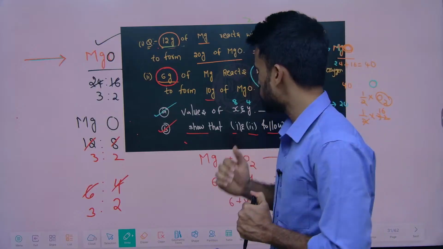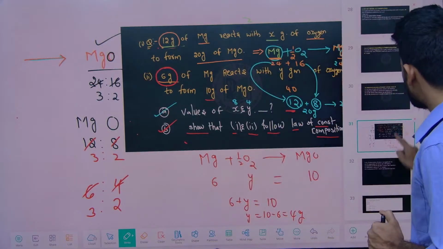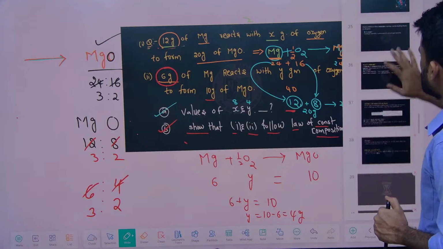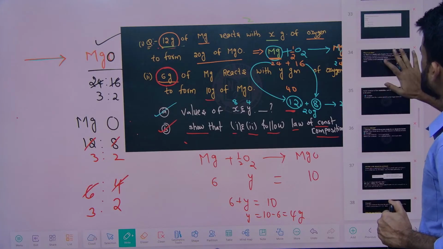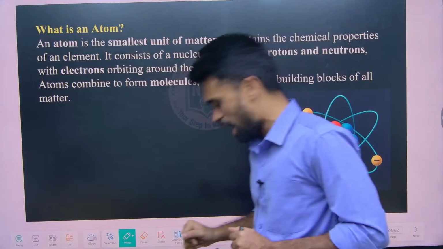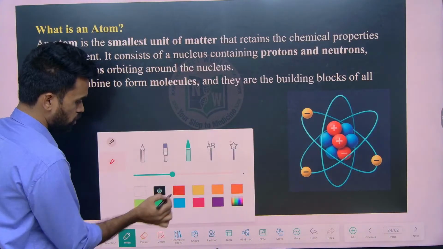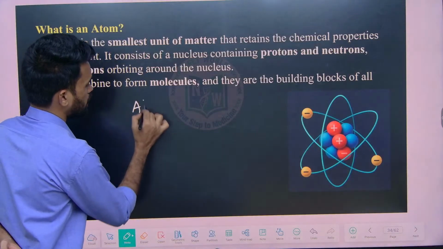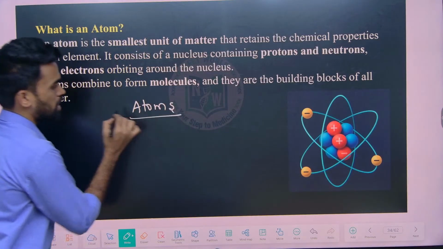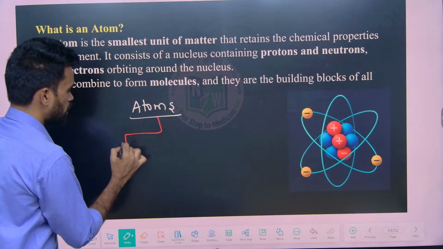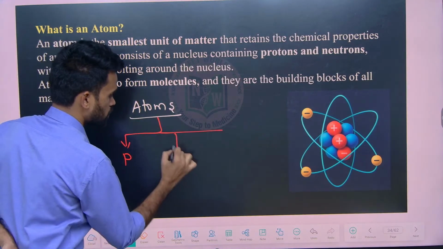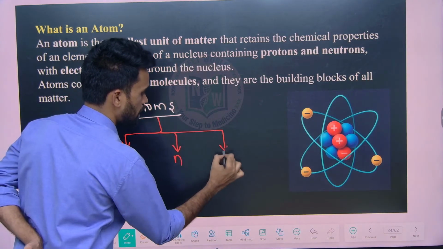Right, let us move to the further discussion of atomic mass, because in the last class I explained to you about the atom. What does an atom contain? An atom contains subatomic particles. What are those? I told you: protons, neutrons and electrons.